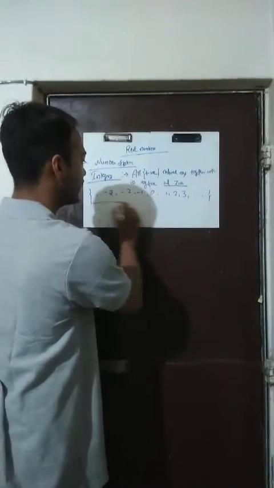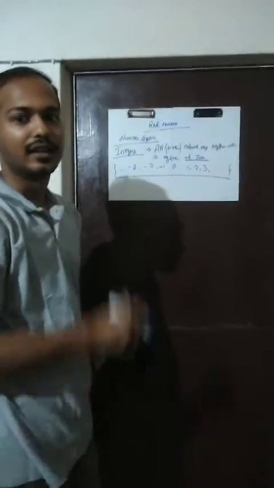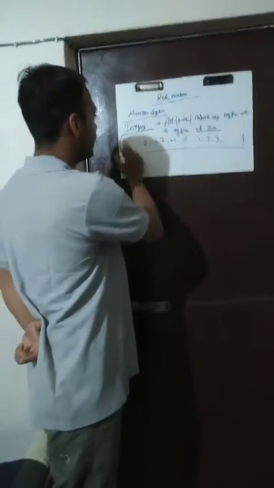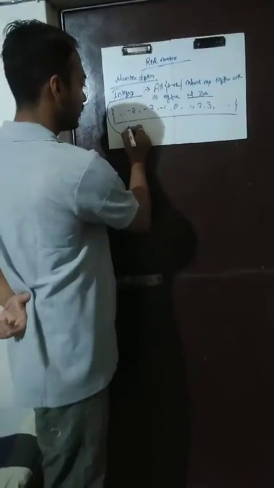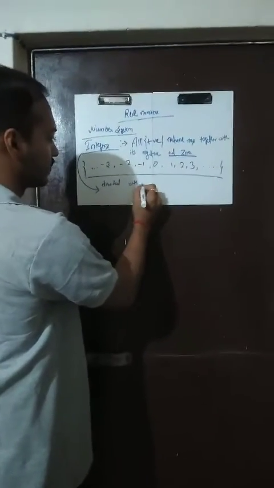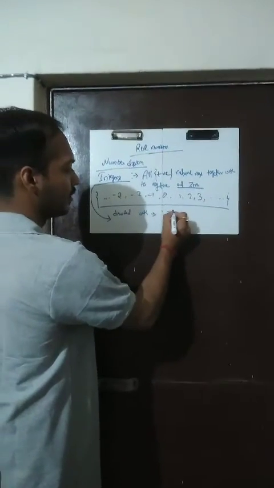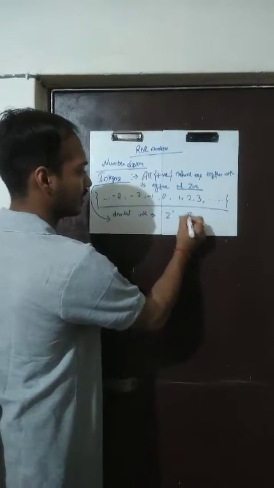So this whole forms the set of integers, and integers are denoted with capital Z or capital I.